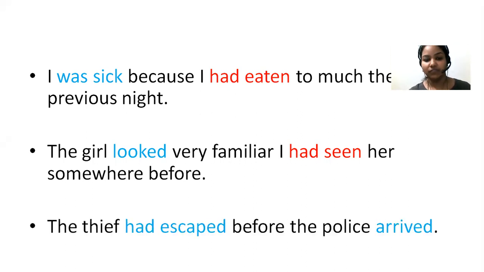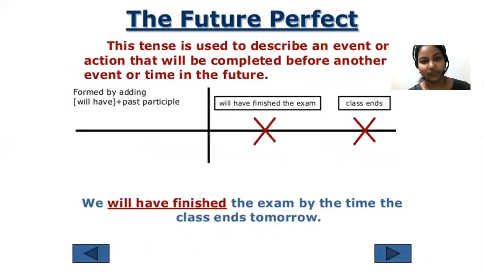The thief had escaped before the police arrived. So here also two actions. The thief had escaped, that is the first action, and the police arrived, that is the second one. The thief is the subject, had escaped, past participle form of verb. So this is how you have to write. If you want to write the sequence of actions, you have to use past perfect tense.